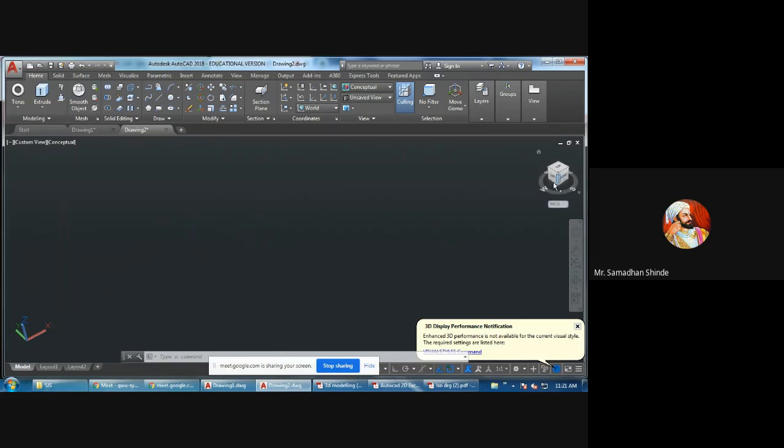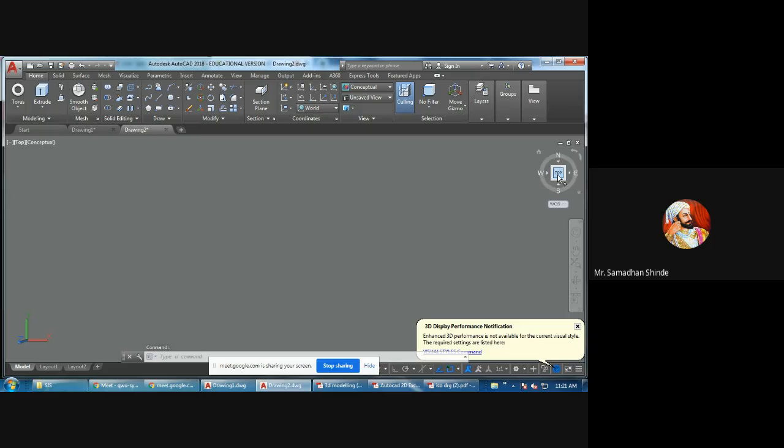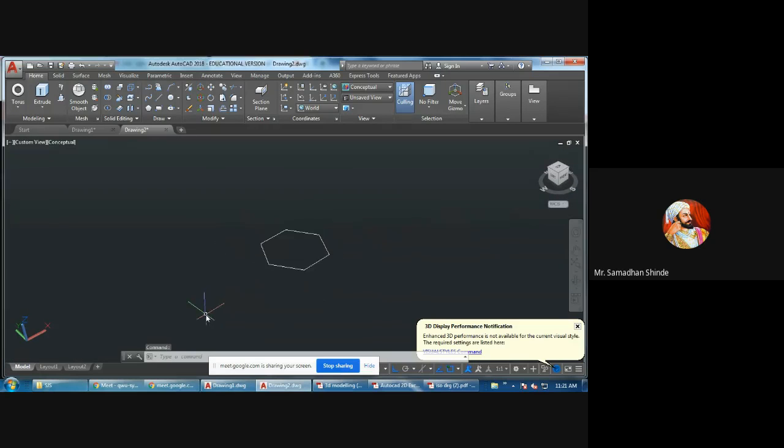Whenever we want to draw any 2D diagram, you should be in 2D. I want to draw a hexagonal prism. So first I draw a polygon with number of sides 6. Edge, enter, suppose 20, enter. Maybe I will press F8. This hexagon I have drawn in 2D. Whenever I want to draw 2D, I should be in the top plane. Then move your cursor to 3D, give height.